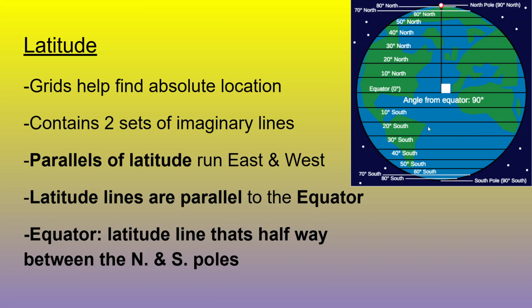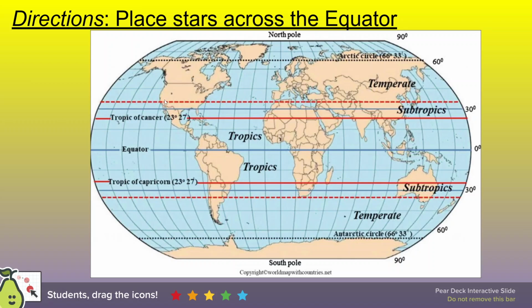So we're going to put this all together. It is a lot of information. Again, this takes more than one day, but once you get used to it, it is fairly simple, and then you become a pro at locating locations on a map. How about that? Again, this is a map of the entire Earth, but it's on a flat surface, so it is distorted a little bit. Now we have the equator line labeled in blue, cutting across the middle, and these other lines right here are parallels. They are parallels up north and then parallels to the south.